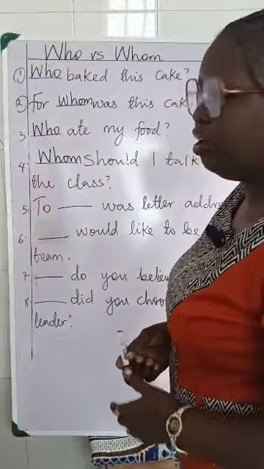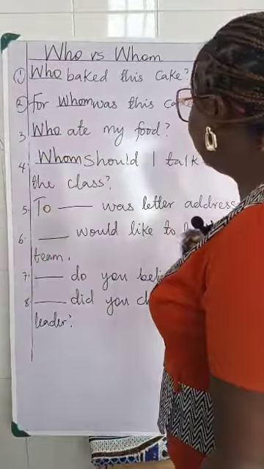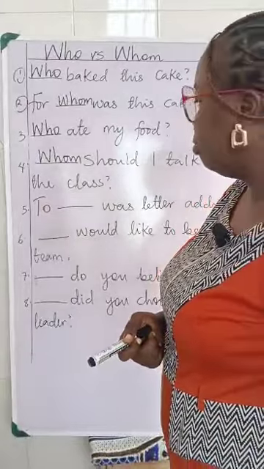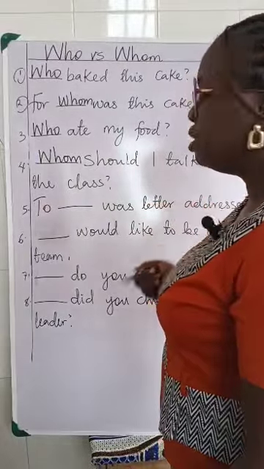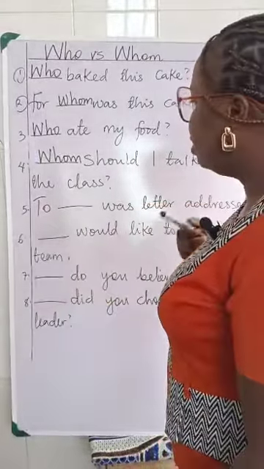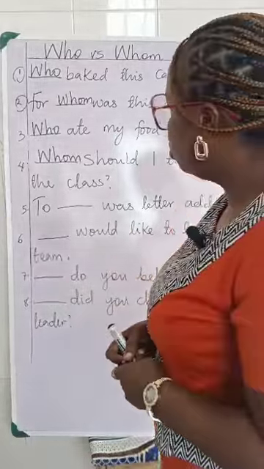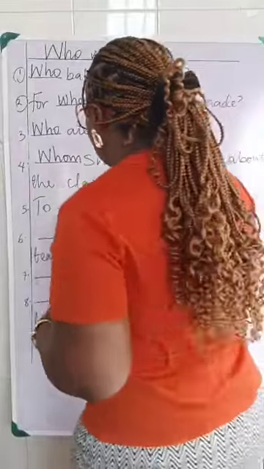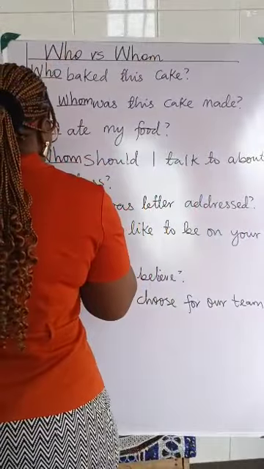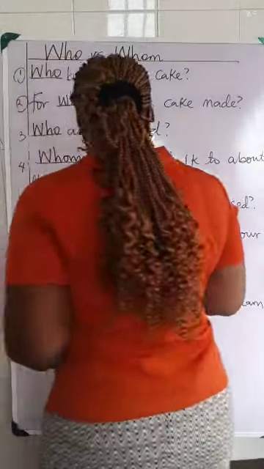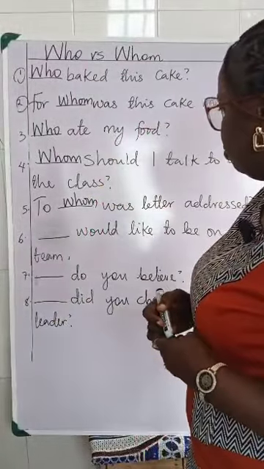Let's look at number 5: To dash was the letter addressed. I addressed the letter to her. I addressed the letter to she. I addressed the letter to her. So whom should go better? To whom was the letter addressed?